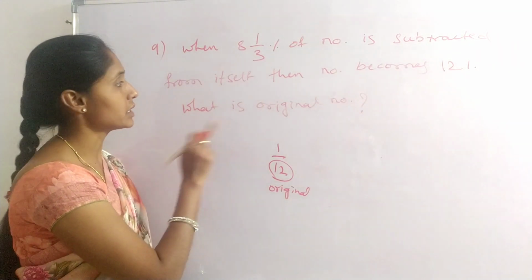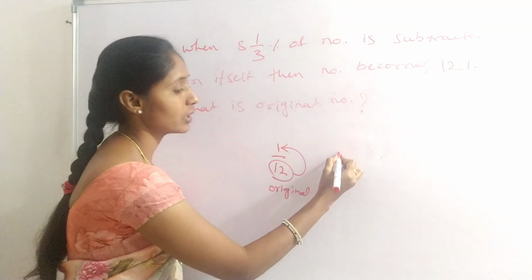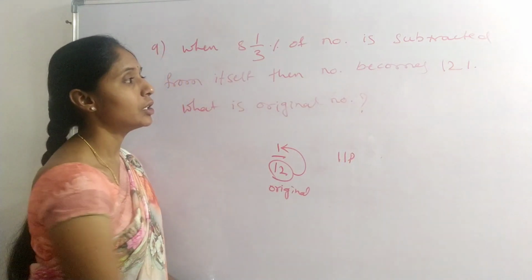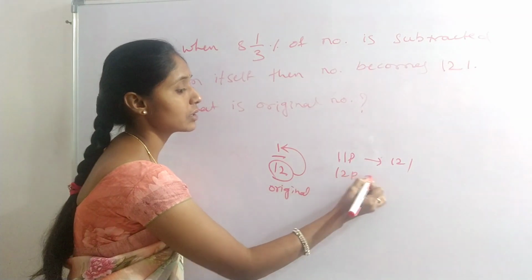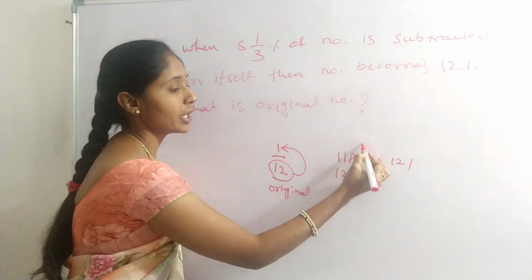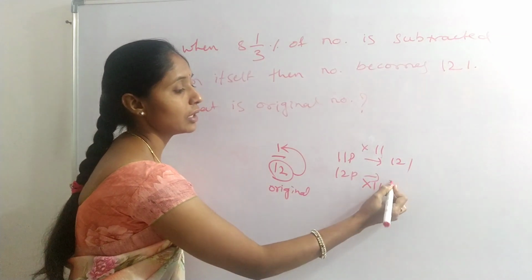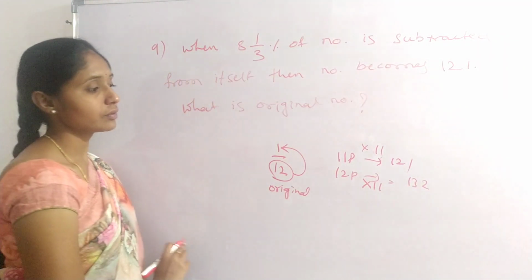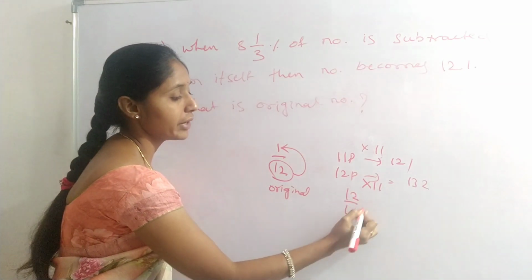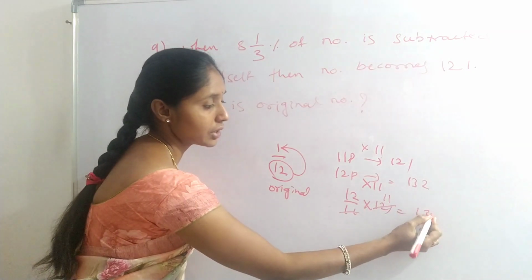Then subtracted from itself, 12 minus 1, that is 11 parts, becomes 121. What is the original number? 12 parts. 11 parts are 121, so 1 part is 11. We should multiply 12 with 11, that is 132. 11 elevens are 121, 12 elevens are 132. Okay. Next question.